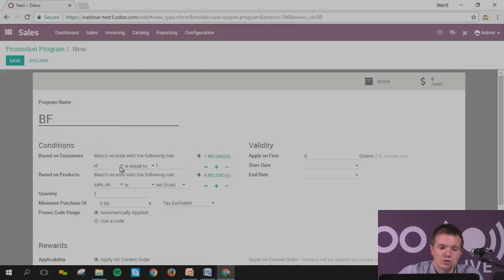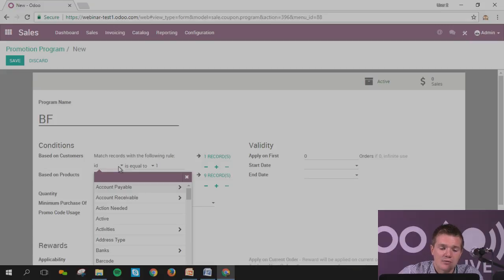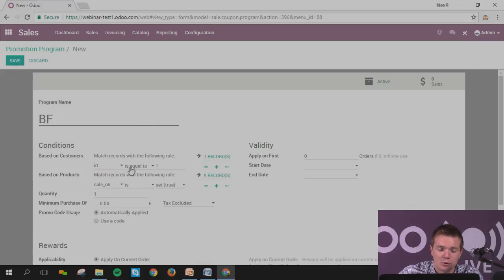You can put some rules, like the ID, or people coming from that area, or other things. You can set some specific products as well. Let's imagine I'm putting this promotion on my headphones, because I can't sell them anymore and I want to put a discount on them, like a promotion code.